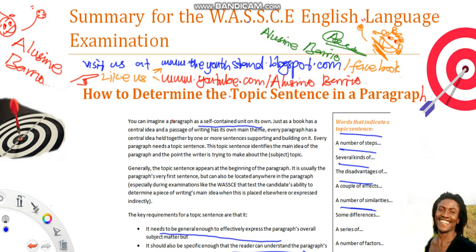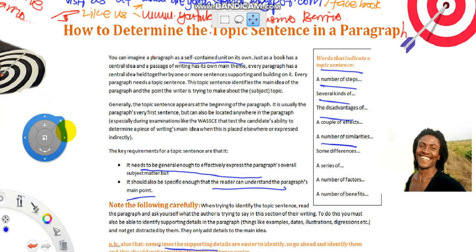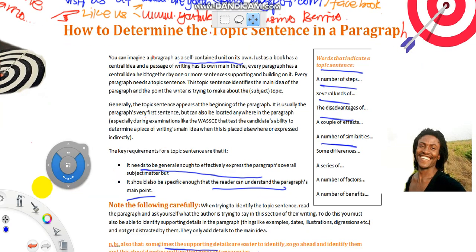The only thing you have to be aware of is to note these words we have here. Whenever you see these words or variations of them, they will often point you to the fact that this is the author's main idea. But it is also good for you to be asking yourself, what is the author really trying to say in this particular paragraph? Once you can figure that out, then it is very easy. And like I said earlier, sometimes it can be difficult for you to know the author's main point he's trying to pass, because sometimes they can write indirectly.